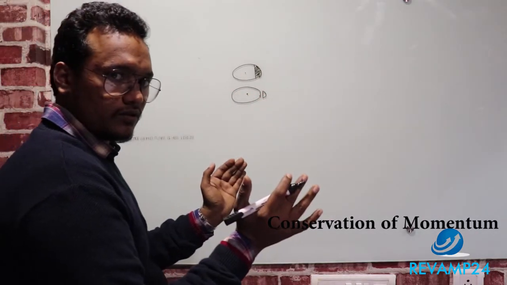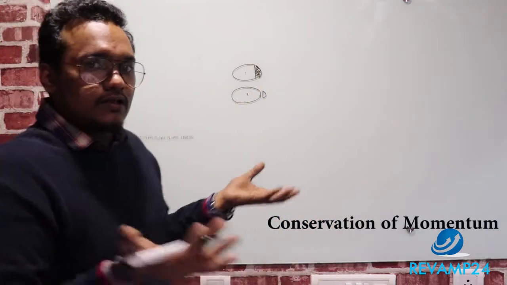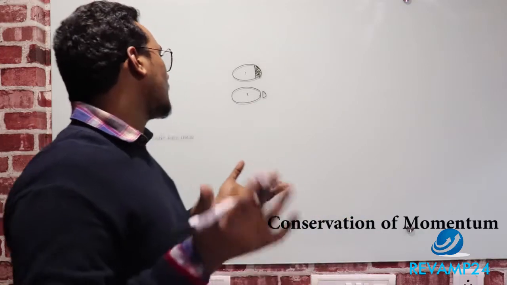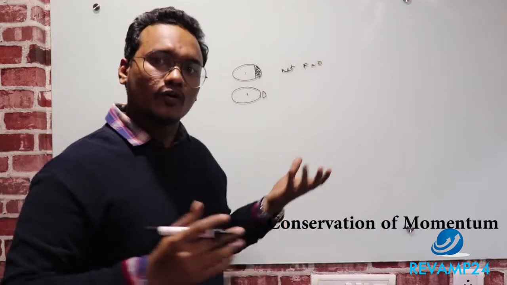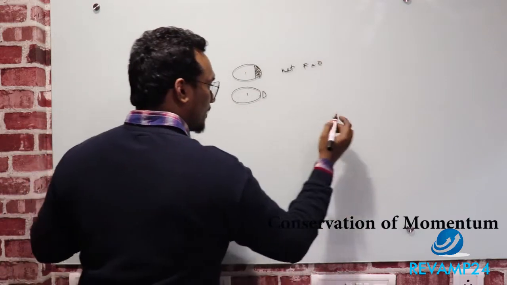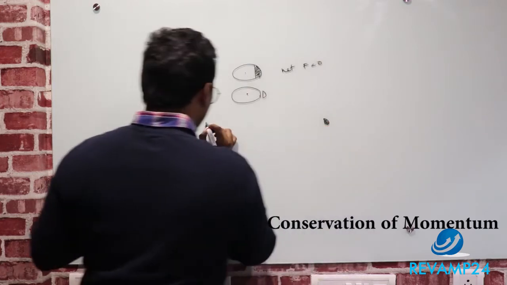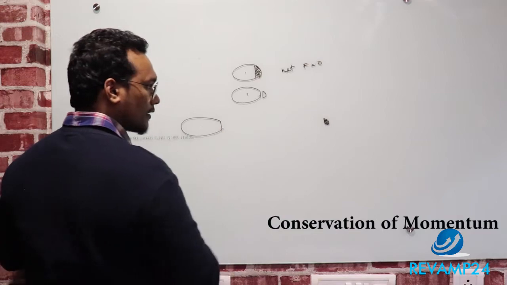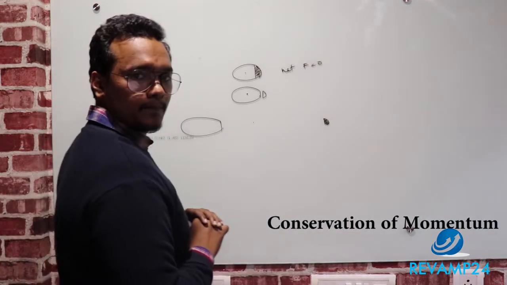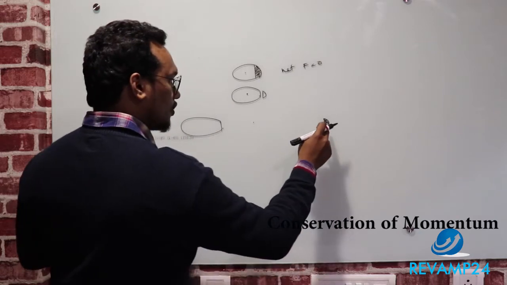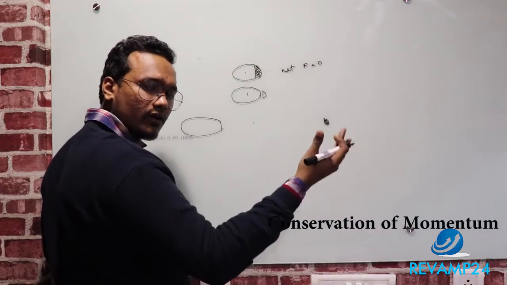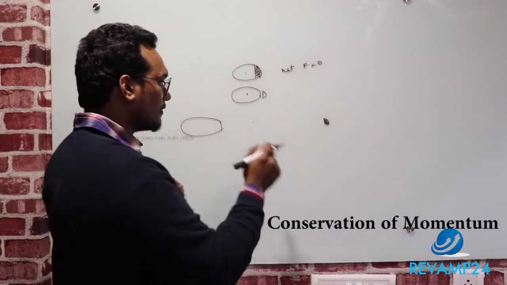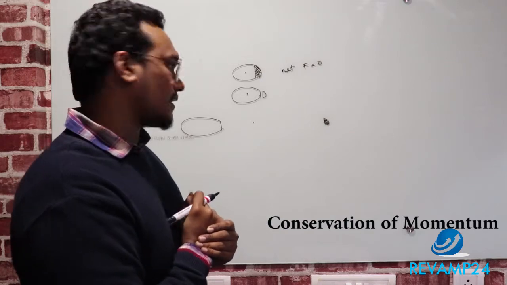So if it is exploding due to internal force, we know the sum of the internal force is 0, and from this picture we know that there are no external forces acting on the body. So net force is equal to 0. Does it mean that after the explosion it won't move? It will obviously move. The smaller particle will be moving and the bigger particle also will be moving. But once they move, it will ensure that the center of mass of these two particles, or any number of particles, will maintain the same position. Once again I will repeat.